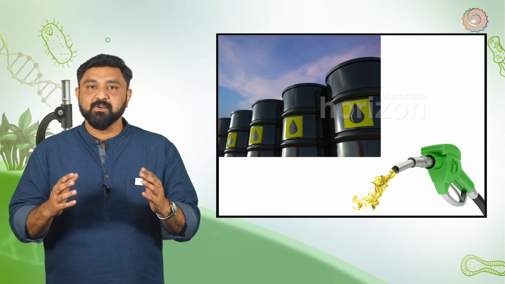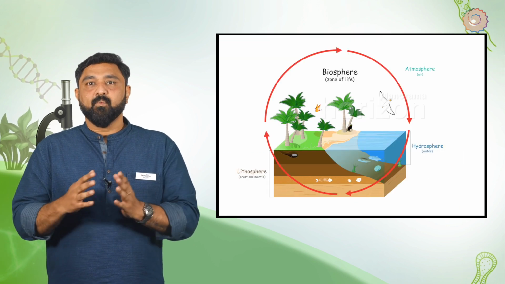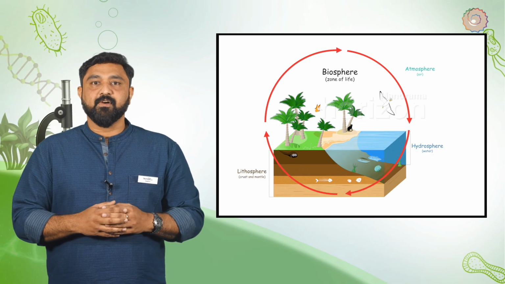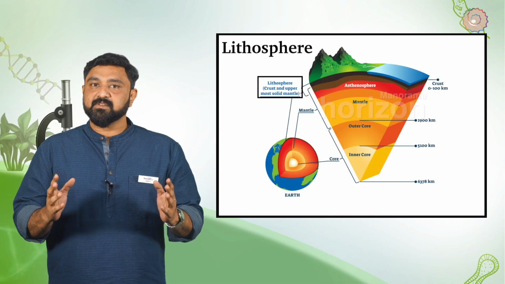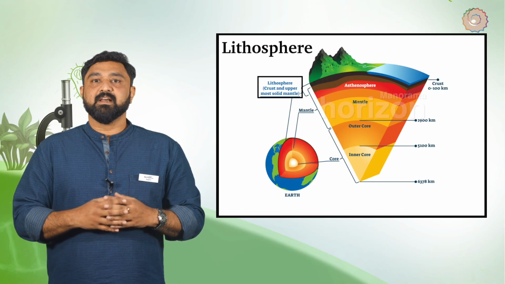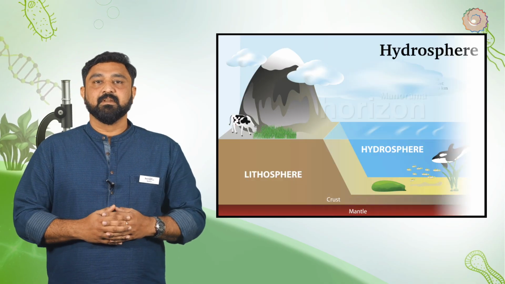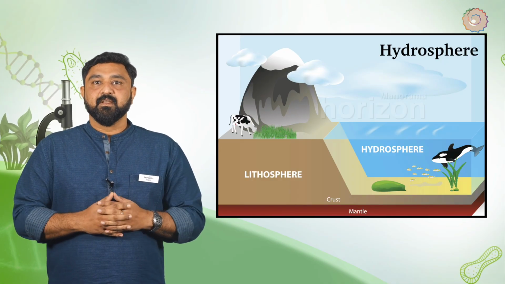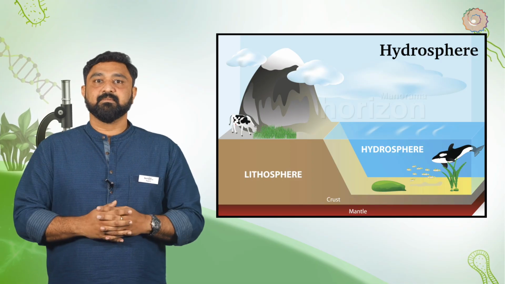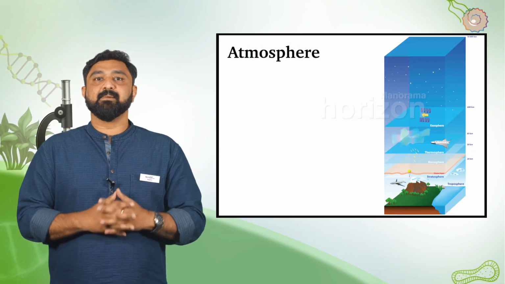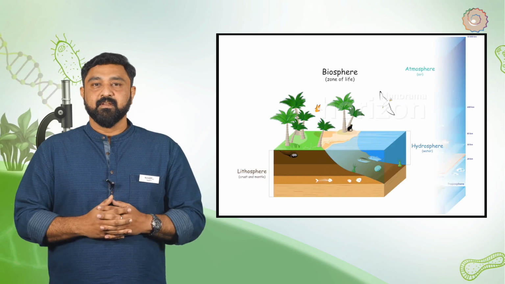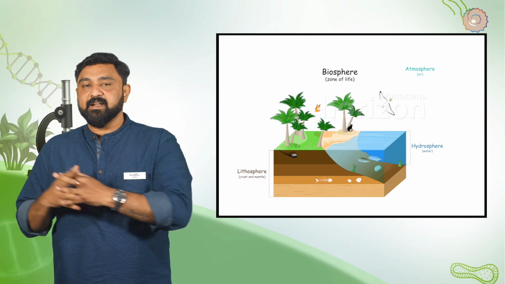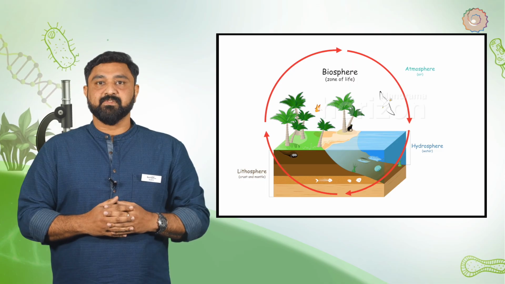Let us now see what a biosphere is. The land, water and air are the resources that we use every day. They are also the most commonly found resources around us. The outer crust of the earth is called the lithosphere. It comprises the land area on the earth. Water covers 75% of the earth's surface. It is also found underground. This is referred to as the hydrosphere. The air that covers the whole earth like a blanket is called the atmosphere. The region of earth where the atmosphere, hydrosphere and the lithosphere interact supports life and hence is called the biosphere.